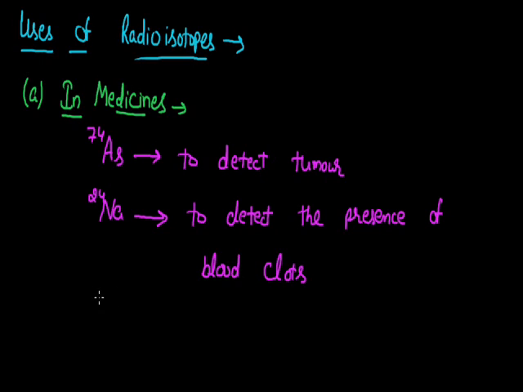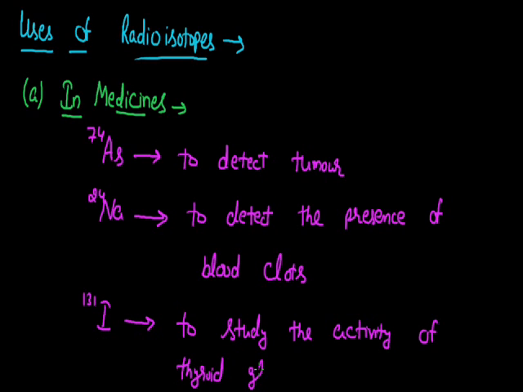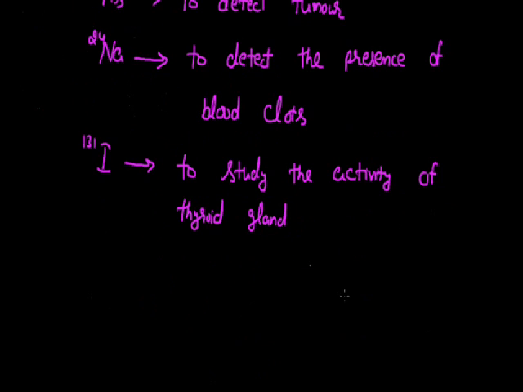Now if I talk about the next one, that is iodine 131 here. This one is quite important since this iodine 131 is used in the diagnosis of the goiter disease, or it is used to study the activity of thyroid glands. Now, this is about the diagnosis of disease. If I talk about cobalt 60, this cobalt 60 is used in the treatment of cancer. And that is about the use of these radioactive isotopes in medicines.